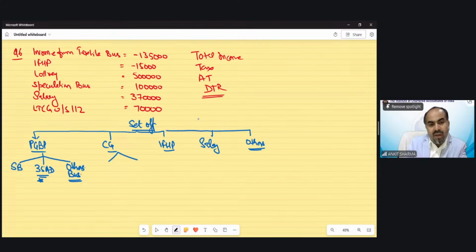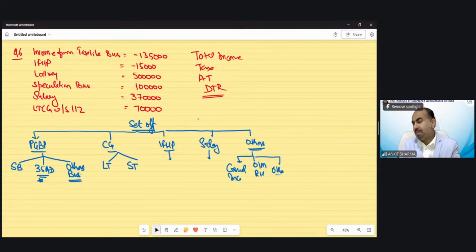Capital gain would be two types: long-term losses or income, or short-term losses or income. Income from house property, single. Salary, no losses. Other sources, casual income, we have to show separately. Owning and maintaining race horses, income or losses, and others.